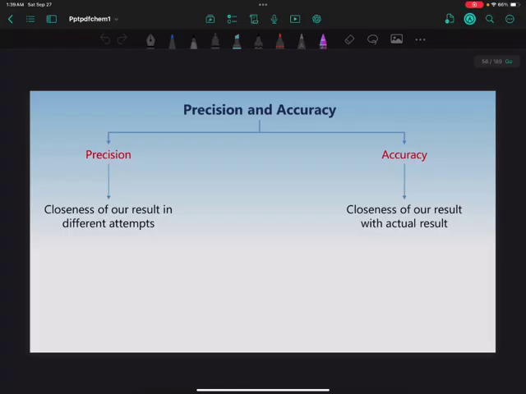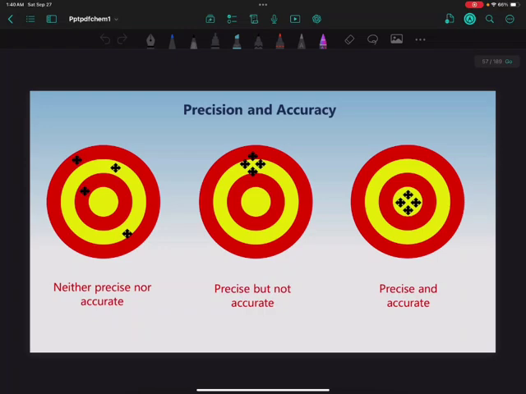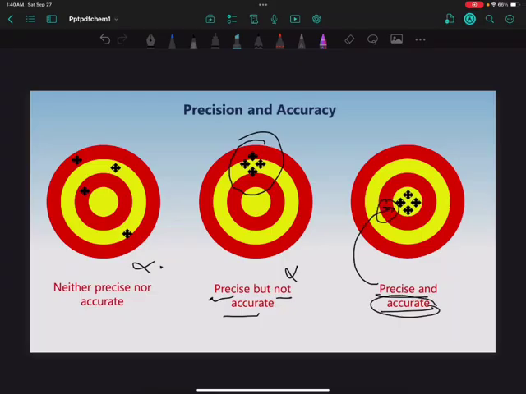Now let's learn what precision and accuracy are. Precision is the closeness of our results in different attempts, and accuracy is the closeness of our result to the actual result. Here they have given a target image. Here we can see there is neither precision nor accuracy. Here the hits are crowded in a single region, so it has precision but is not accurate. Here we see both precision and accuracy, precision because they are together in one area, and accuracy because they are at the target.